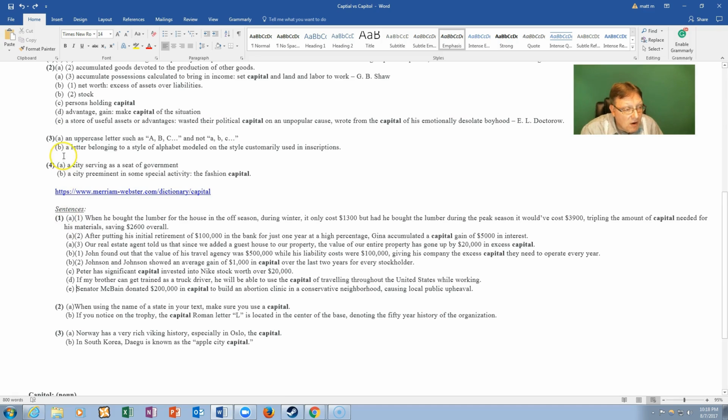Okay, so now this is actually supposed to be number 2, and this is supposed to be 3. So number 2A, an uppercase letter such as A, B, and C. So now it is the same as the adjective, except it's going to be used as a noun now. So if you come here, it says 2A, when using the name of a state in your text or typing, make sure you use a capital.